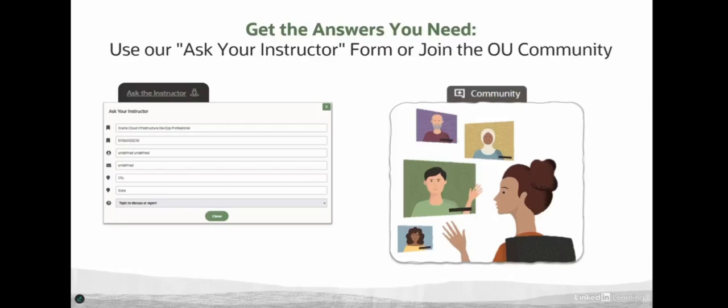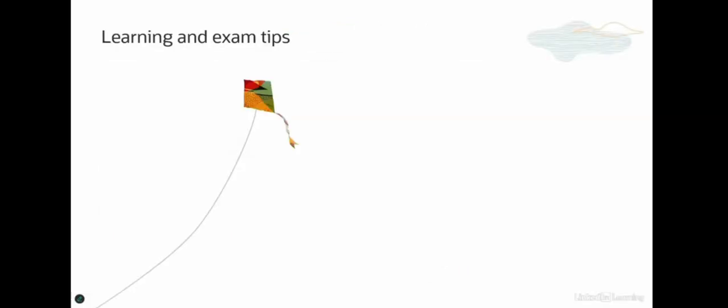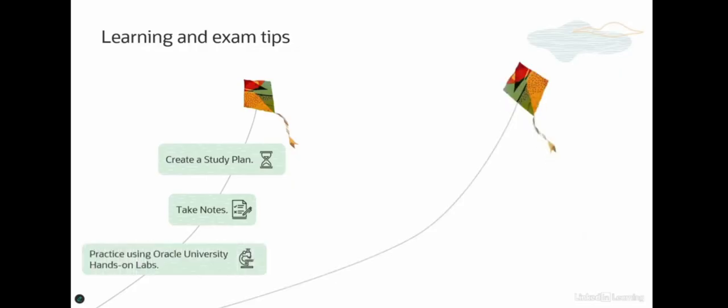And then finally, let me just leave you with some learning and exam tips, just 3 of these for each. So first is for learning, you create a study plan and stick to the study plan. Take notes. As you watch these videos, sometimes it can get monotonous, so take notes and ask yourself lots of questions, right, and try to get those clarifications. And then like I said, as you're learning, you should also practice using Oracle University hands-on labs in a real OCI environment.